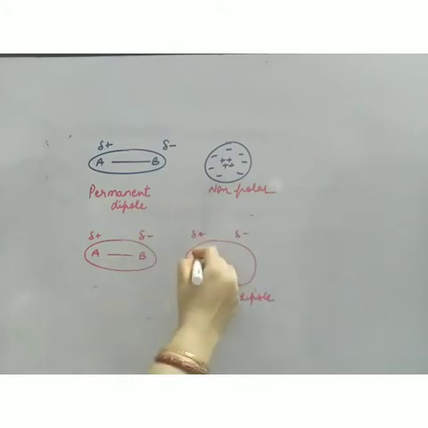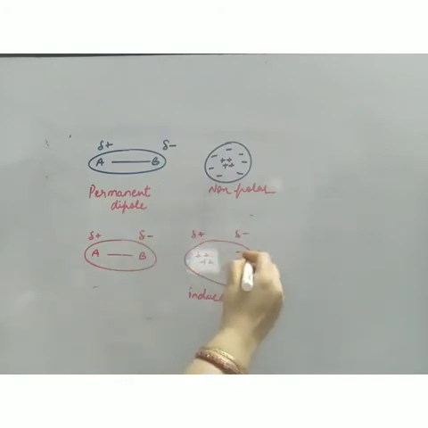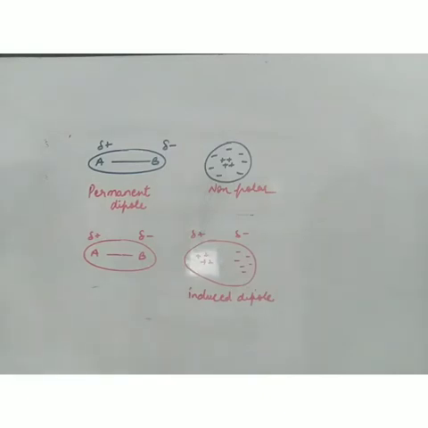Okay, like this. The diagram is only for reference purpose. It never happens that protons come on one side and electrons go on another side. It is only for reference purpose. So what this diagram is saying is that now the electron cloud is not symmetrical. The electronic distribution has become unsymmetrical, and because of this some polarity is induced. As long as they are in contact with each other, this polarity will remain.